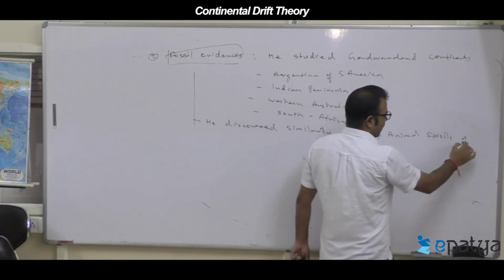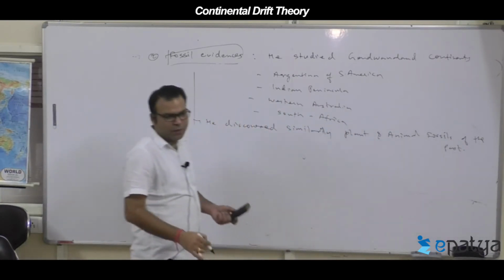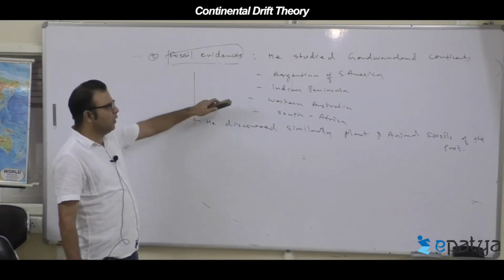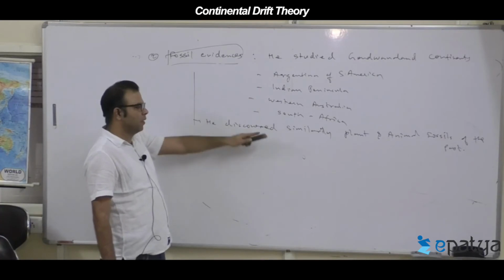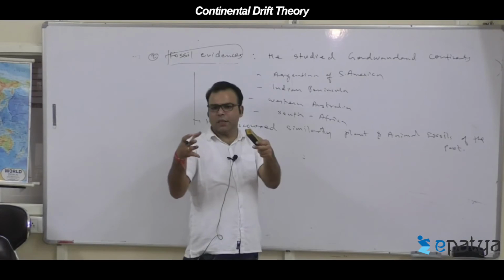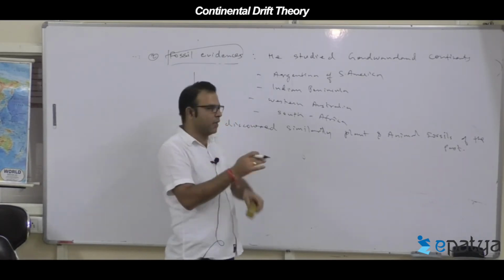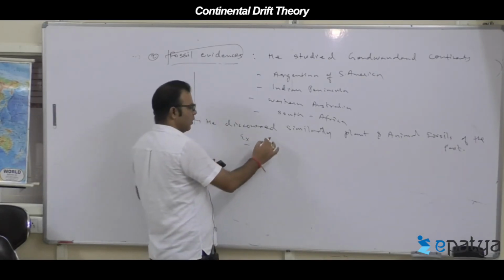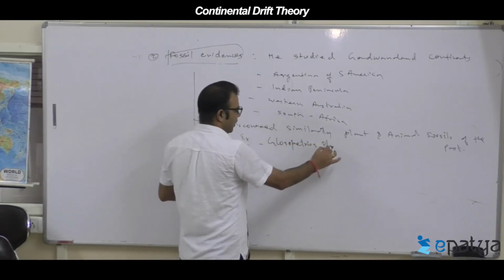Today these animals are not there. These are the animals and plants of the past. So how will these widely separated continents or land masses have similar plant and animal fossils? Because they developed together. The example he cited, which he studied and discovered, was the Glossopteris plant fossil.